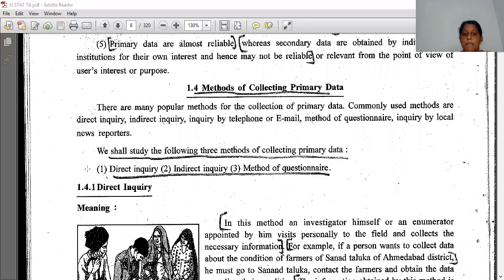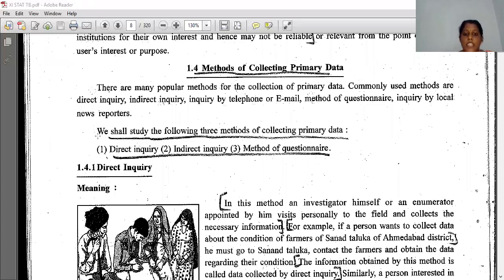Now, next is method of collecting primary data. There are three methods of collecting primary data. That is direct inquiry, visiting directly and collecting the data; indirect inquiry, means by post or like that; and method of questionnaire. Right? There are many popular methods for the collection of primary data.